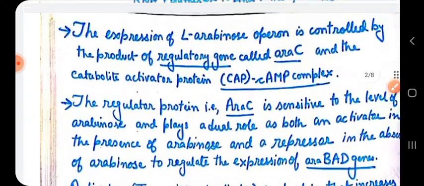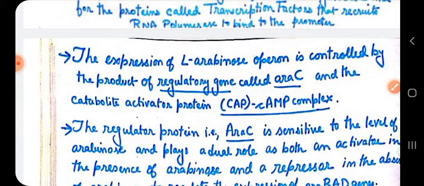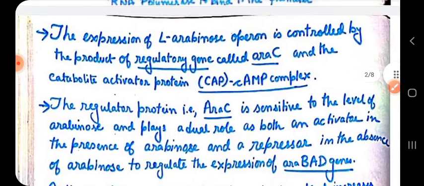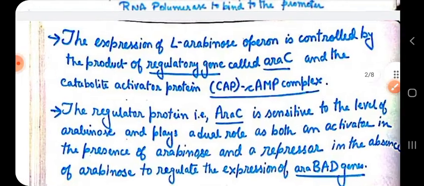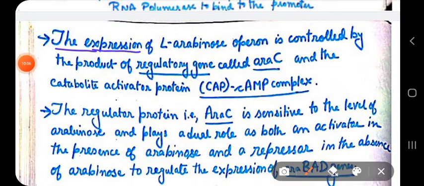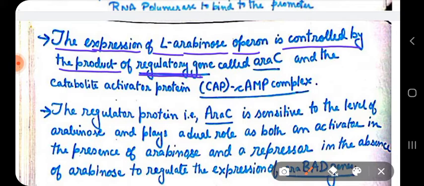Right? Okay. Now, what has been said on the next page is that the expression of the L-arabinose operon is actually controlled by the product of a regulatory gene called araC. So there is one more extra gene found in the arabinose operon called araC, and it is a regulatory gene, that means it will produce a regulatory protein product.